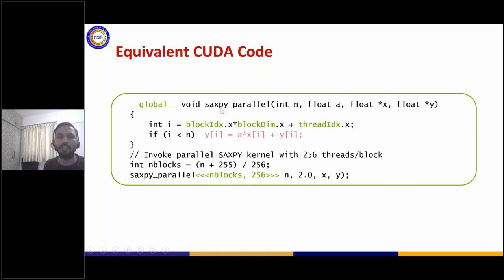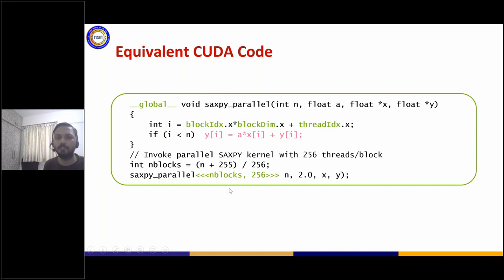Even though it is still C code, and you will see in future lectures what these functions are, just to show you a very short glimpse: when I declare this function as a special function, also referred to as a global function, it will run in parallel on the GPU.